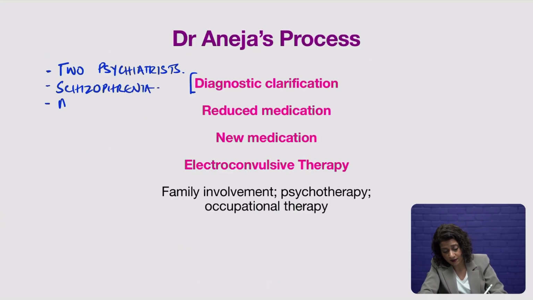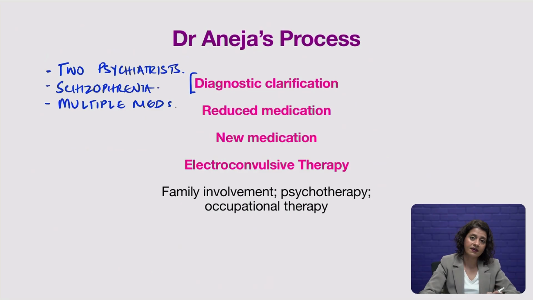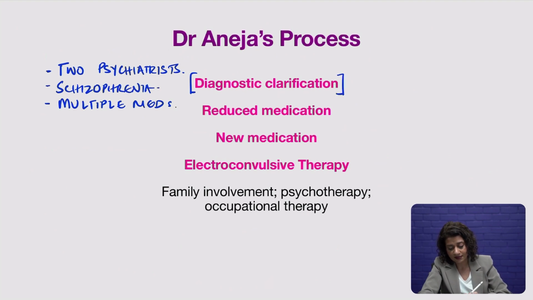He had also been on multiple medications by the time he came to the clinic. From the sodium valproate, he was then given other combinations of 3 or 4 other drugs as well. And he continued to have these routine hospitalizations because he would have aggressive outbursts. And so really for Dr. Aneja, diagnostic clarification was a long process because what he did was that he reduced the medication, which seemed to make things better for a few weeks. But after the boy went home, he once again had to be readmitted because the symptoms came back and they were worse than they were before.